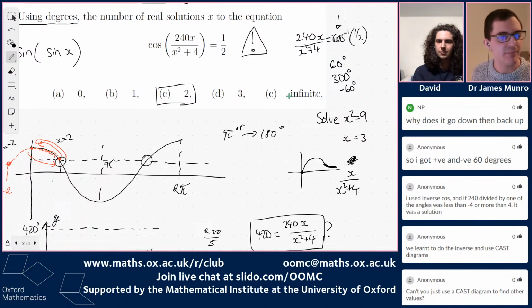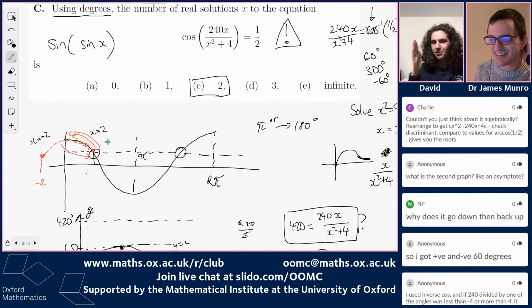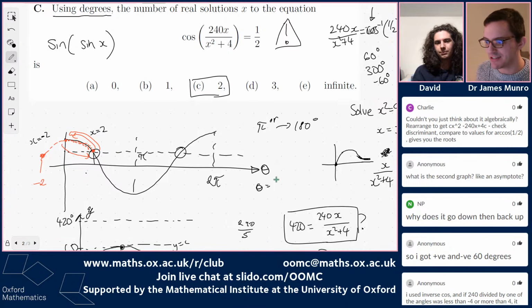Why does it go down and then back up? Well, I suppose when David was talking about down and back up again, we were talking about how this function inside, 240x over x squared plus 4, kind of goes up, increases and then decreases. Up and then it goes back down. So here with the red arrows, David's thinking about as x changes, you go left, you go right, and then back left. This plot is now a little bit tricksy, because this plot is kind of theta on this side, where theta is equal to 240x over x squared plus 4, I guess.